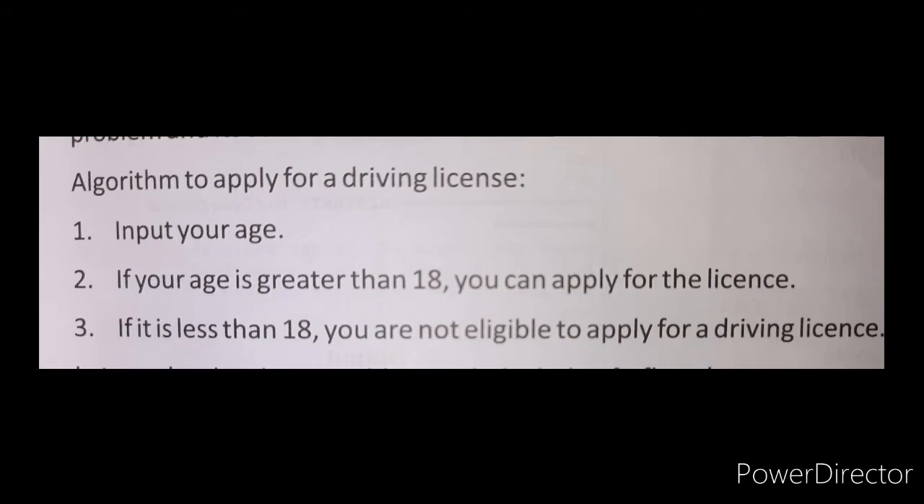See, the algorithm to apply for a driving license. Here we can follow some steps, reading step by step. First is input your age. The second step is, if your age is greater than or equal to 18, you can apply for the license. If it is less than 18, you are not eligible to apply for a driving license. Did you understand? In an algorithm, we should write the steps step by step.